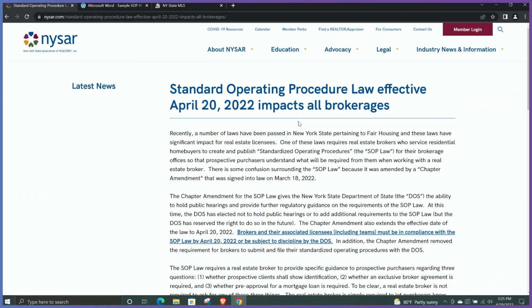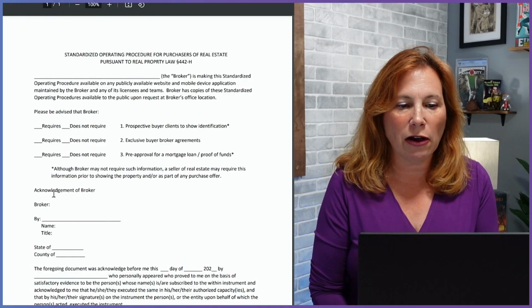Standard operating procedure law goes into effect and affects all brokerages in the entire state of New York as of April 20th, 2022. You have to have this information on your website. If you go on NYSAR's website, you can find a link, and we will post a link to this on New York State MLS. This is what you need to fill out right here.